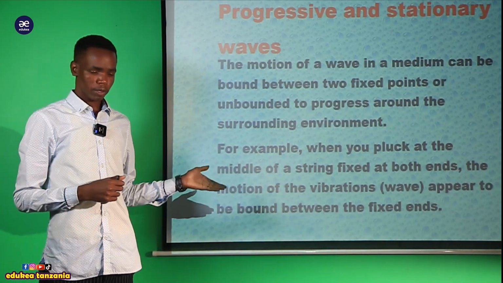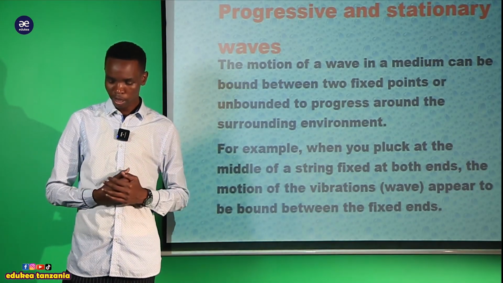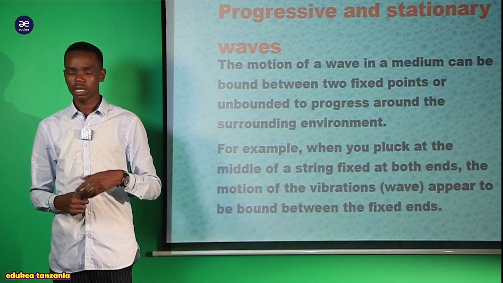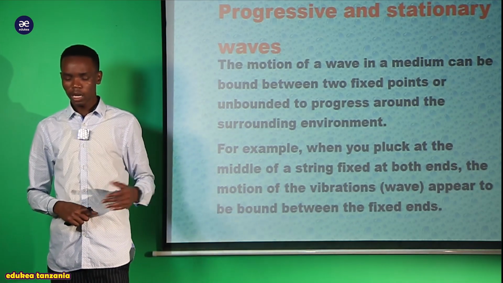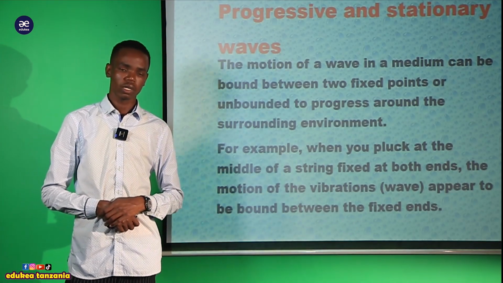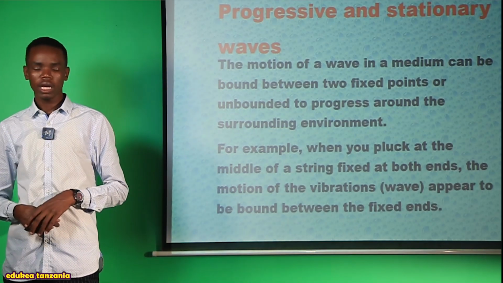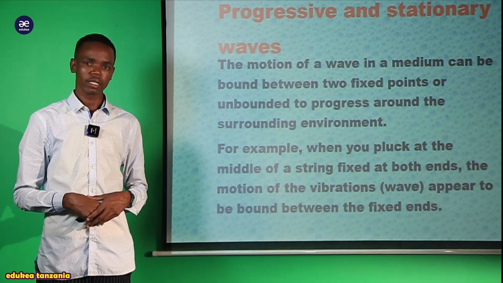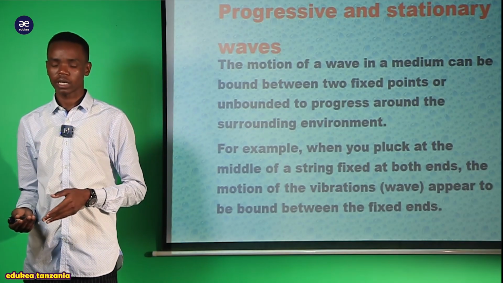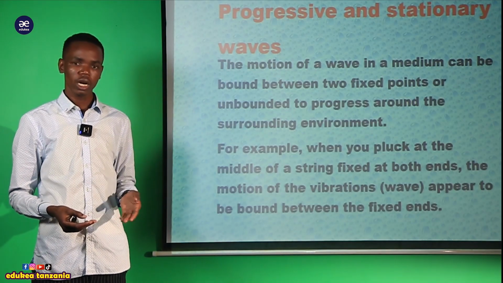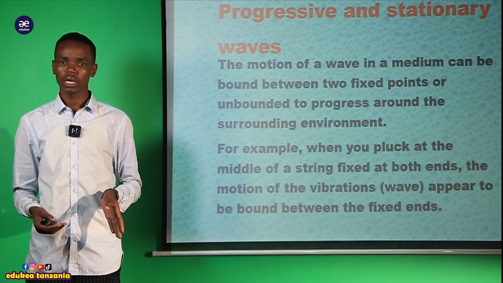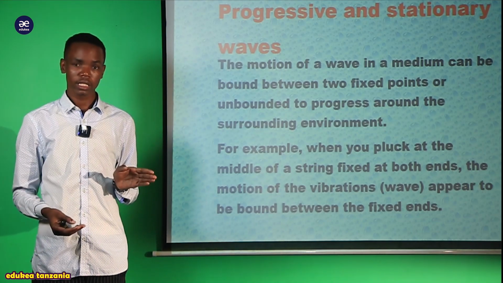So before we proceed with our discussion, we should remember where we ended in the last session. In the last session, we discussed the concept of wave motion. After that, we elaborated on the types of waves. We said that all of these waves happen due to a medium.